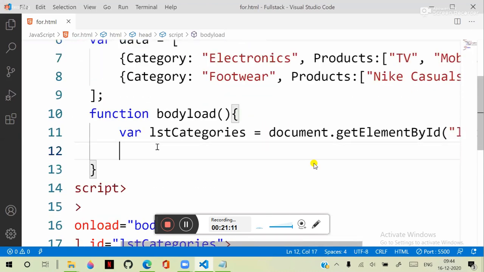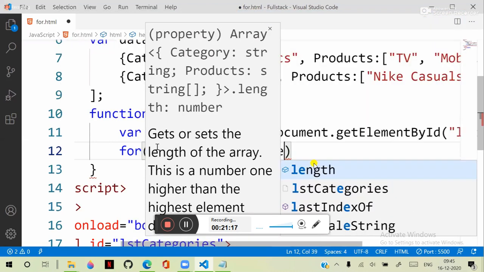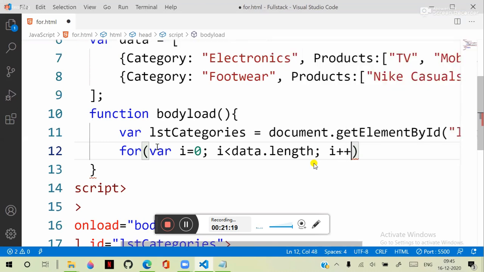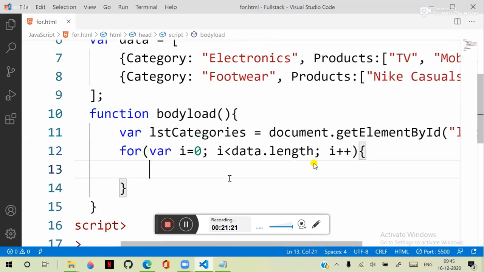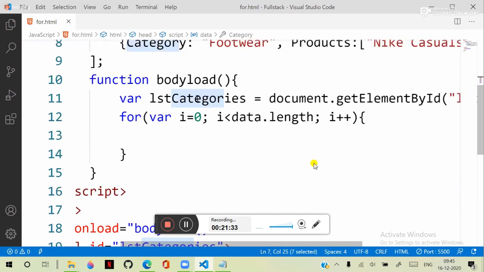Then we write for var i is equal to 0, i less than data dot length, i plus plus. That means we are performing iteration on this array.